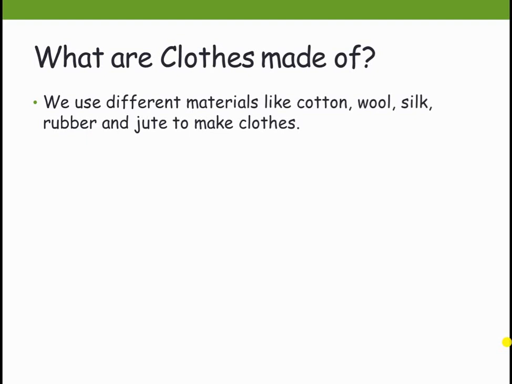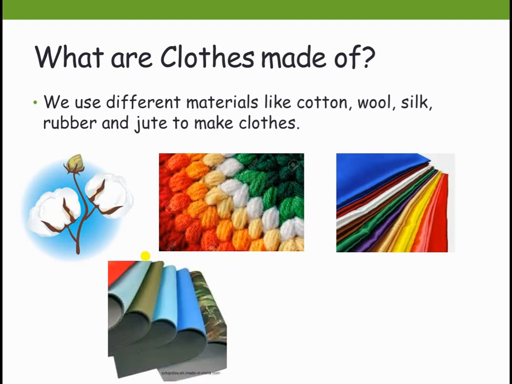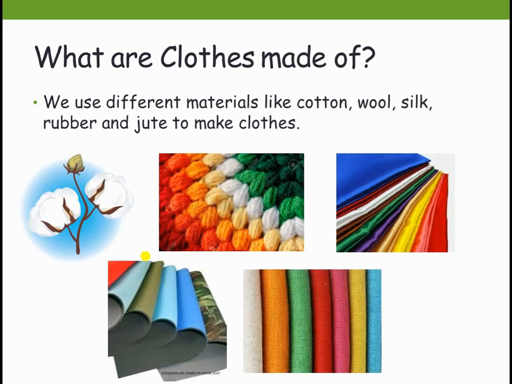Next, let's see what clothes are made of. In your day-to-day life, you wear many colorful clothes and different styles of clothes. Have you ever wondered how they make those things? The people who manufacture clothes use different materials like cotton, wool, silk, rubber, and jute to make clothes. So these are the different materials used to make clothes. Is it clear, children?